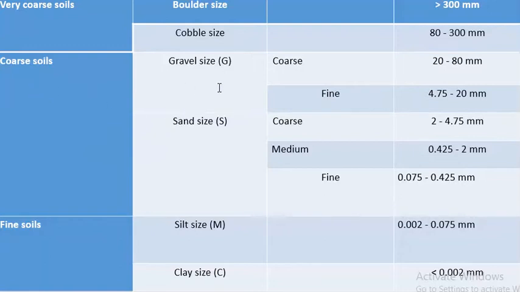Coarse soil: gravel, coarse gravel 20 to 80, fine 4.75 to 20; sand, coarse sand 2 to 4.75, medium 0.425 to 2 mm, fine 0.075 to 0.425 mm. Then fine soil, which has silt and clay. Silt lies between 0.002 to 0.075 mm and clay lies below 0.002 mm.